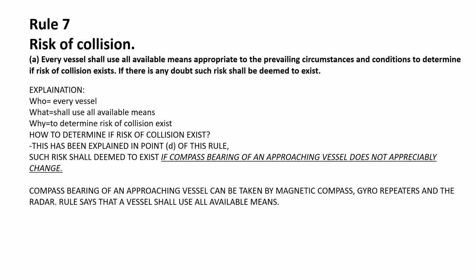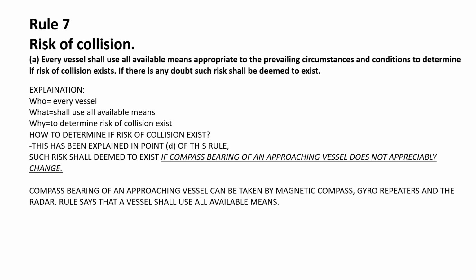So this rule applies to every vessel: it shall use all available means to determine if risk of collision exists. Available means are your magnetic compass, gyro repeaters, and radar, along with AIS and VHF. AIS supports navigation. VHF should not be used to determine the risk of collision as it is time taking, but practically on board ships we use VHF to know the intention of the vessel.